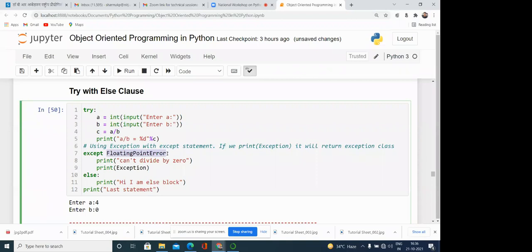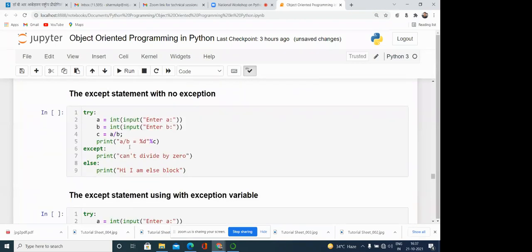So if we want to handle the exception, either we need to know the class of the exception that we can write over here. Two things are here basically: either we can write the same class or any superclass of that exception, or we can leave it blank so that it can handle any exception.